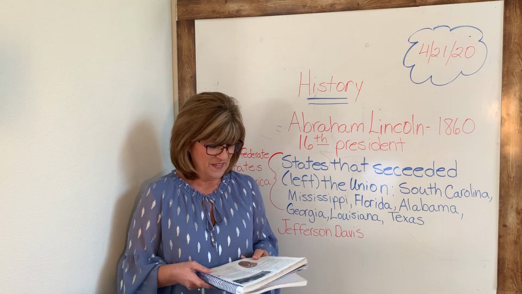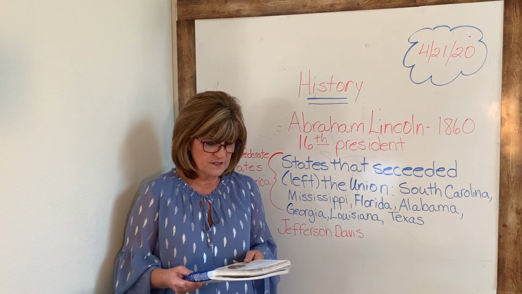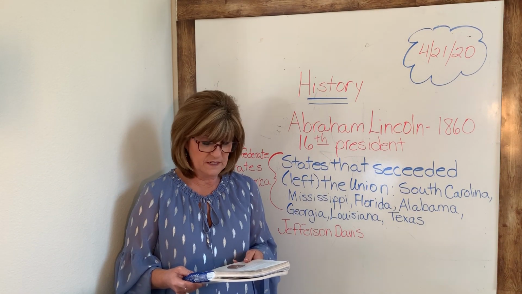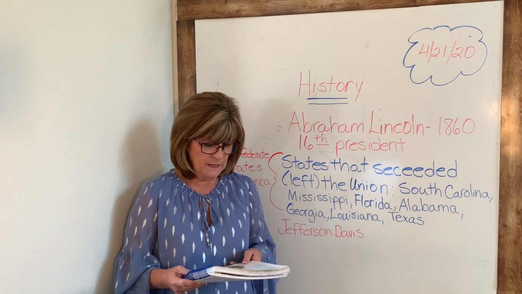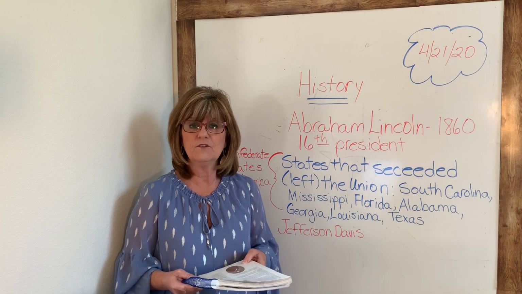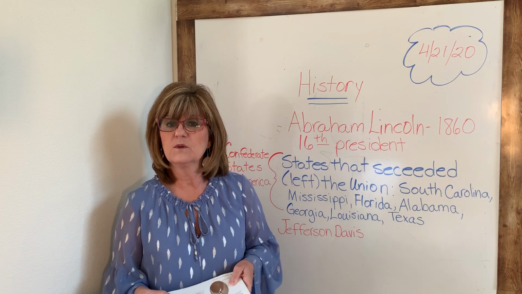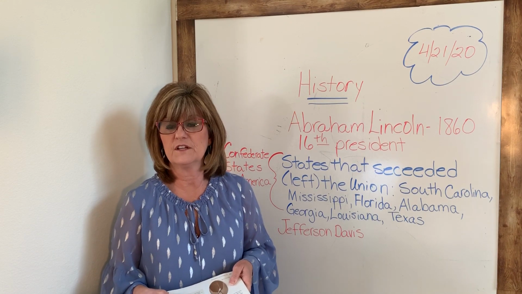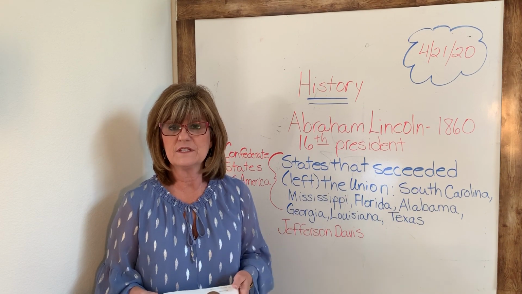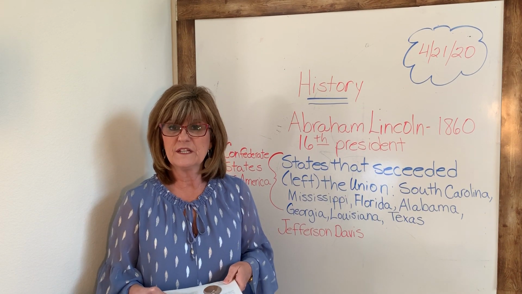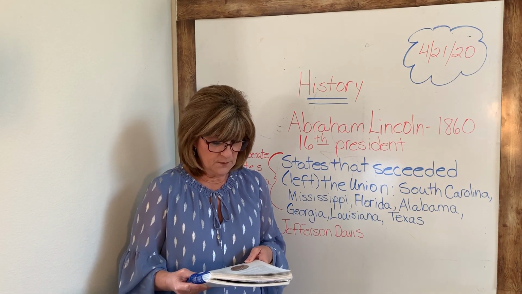Let's go on. Abraham Lincoln cared about the South's problems, but the people of the South said they would not trust him as their president because they knew he disliked slavery. If Abraham Lincoln becomes president, the South will leave the Union. So the southern states felt that because Abraham Lincoln was against slavery, he wouldn't be fair to their states. But he wanted to be fair. He wanted to have the country stay together, but the southern states wouldn't give him a chance to work that out. Abraham Lincoln was elected our president.